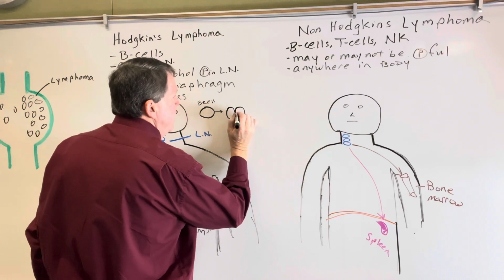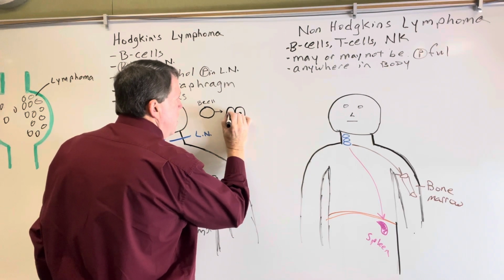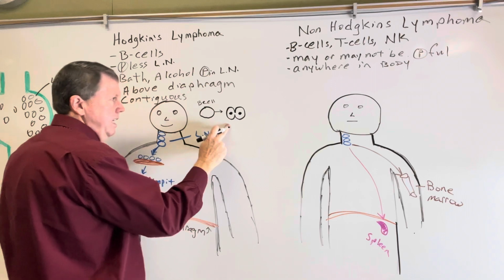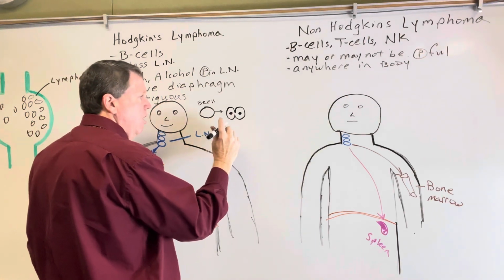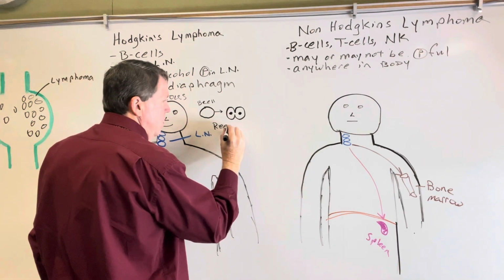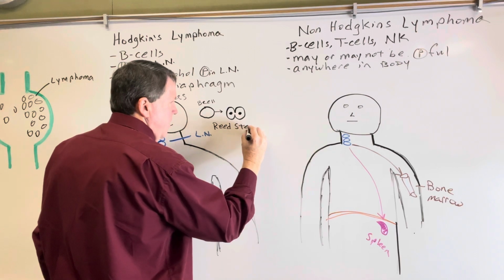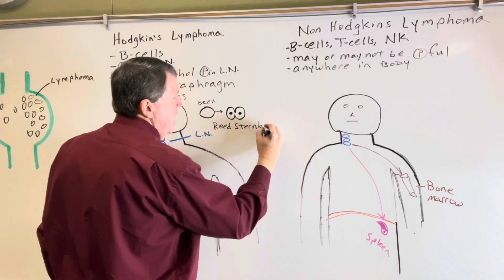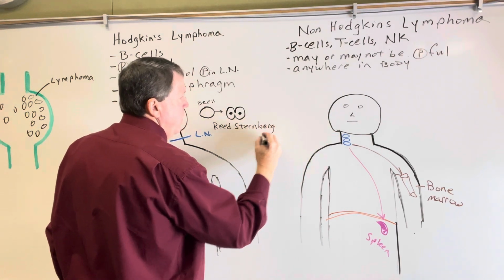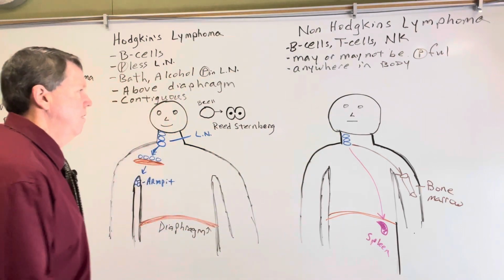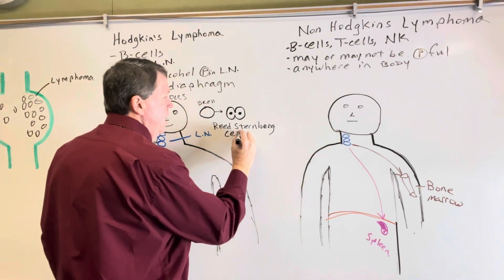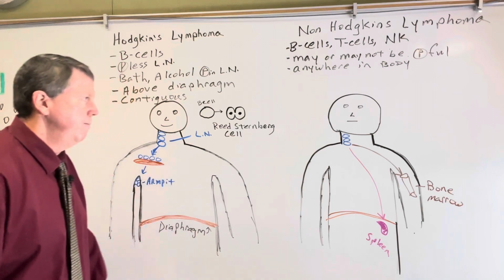Sometimes what will happen in this is we will get a failure in cytokinesis, and you'll get a cell that we call a Reed-Sternberg cell. Okay, if you notice, it looks like an owl eye. So it's the Reed-Sternberg cell you get in Hodgkin's lymphoma, right?